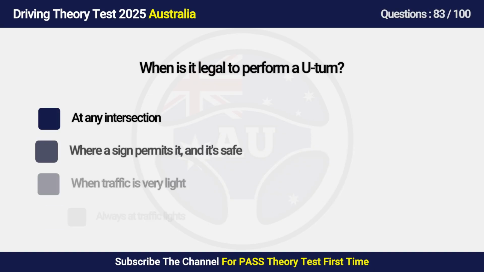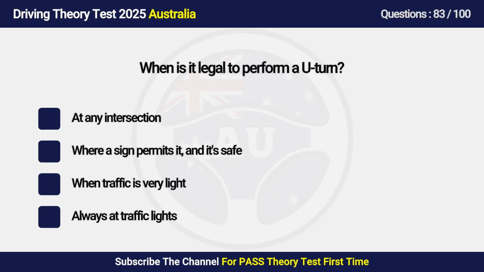Question 83. When is it legal to perform a U-turn? A. At any intersection. B. Where a sign permits it and it's safe. C. When traffic is very light. D. Always at traffic lights.